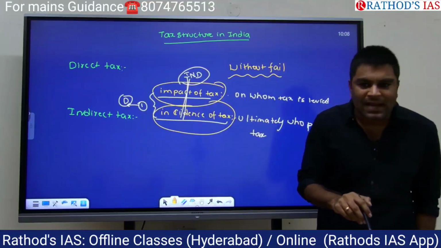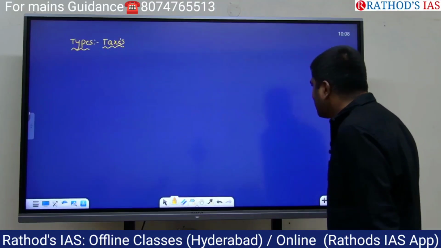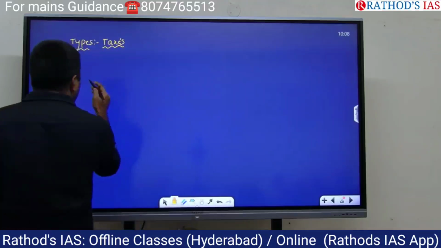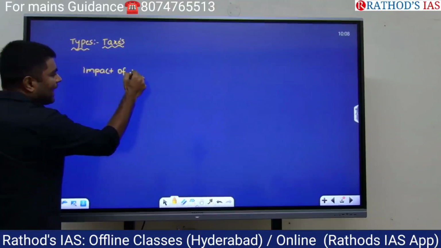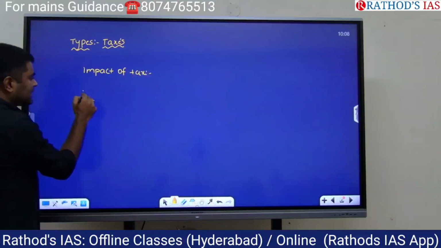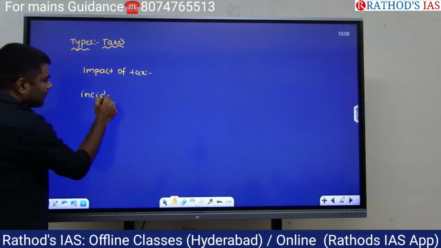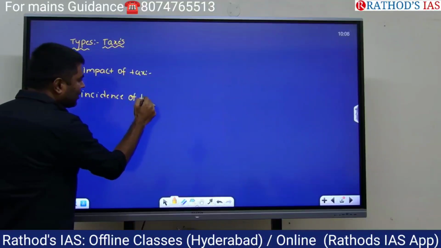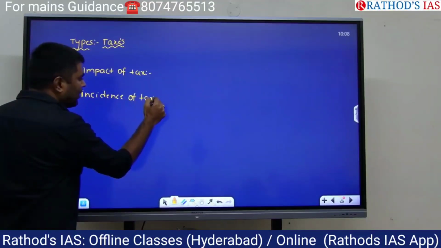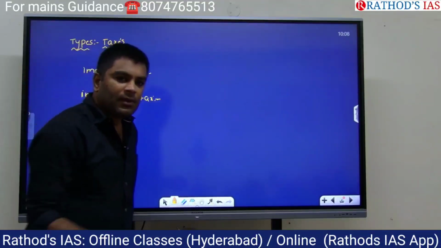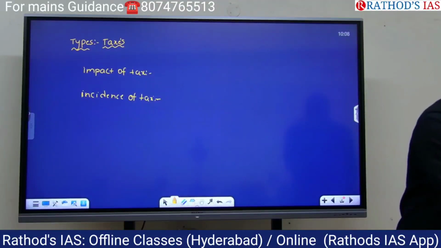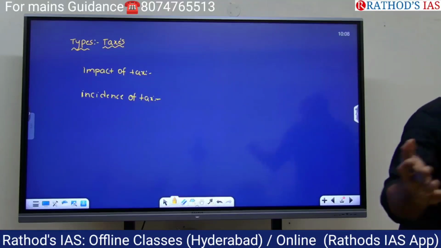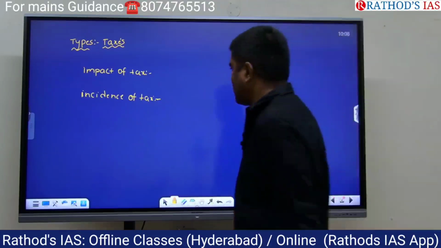If impact of tax and incidence of tax is on a single point, it's called direct tax.